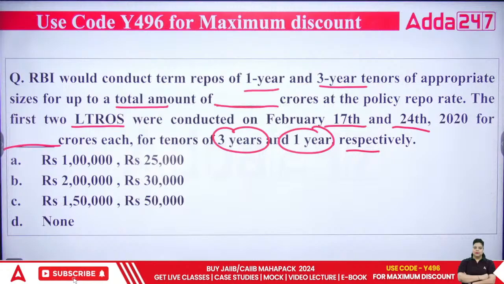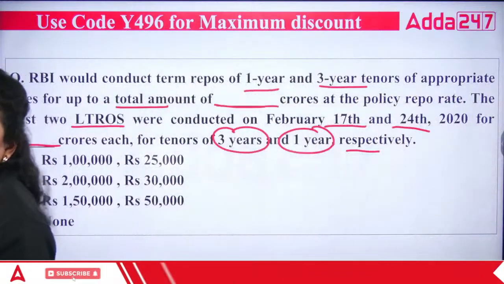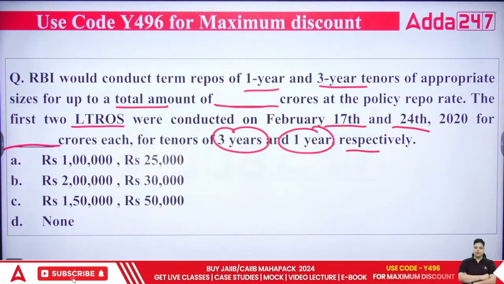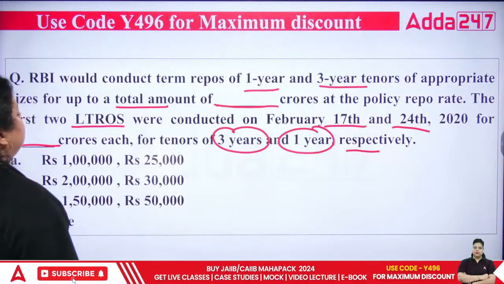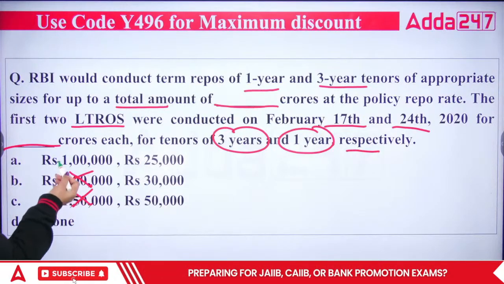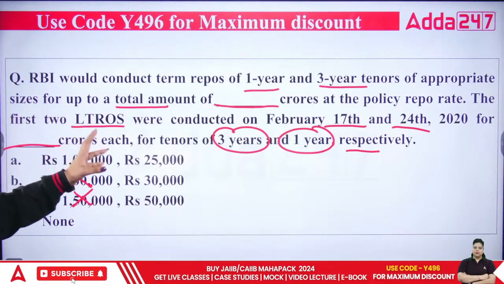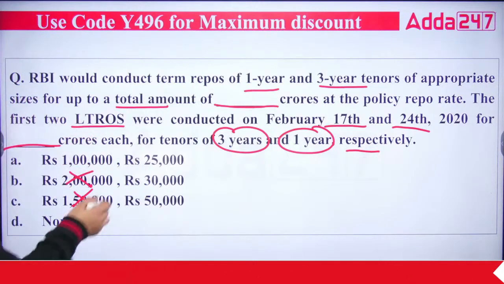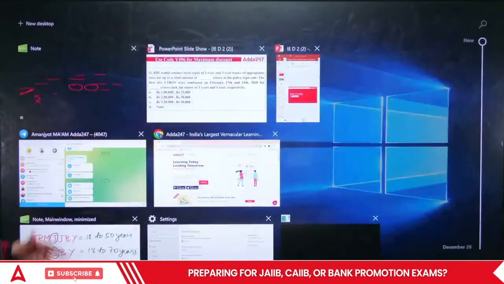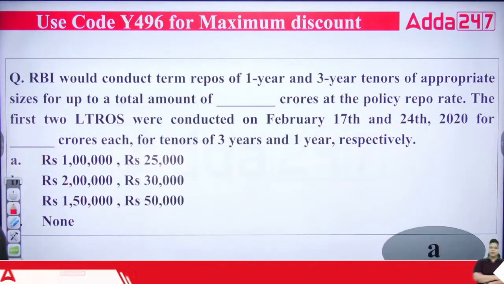Okay, so what do you think? The total amount for the term repo operation for 1 year and 3 years is 1 lakh crores. It means it cannot be B, it cannot be C. It can be either A or D. But when you talk about the first 2 LTROs, what amount was it? It was 25,000. That's why your right answer is A. The second one was increased to 50,000, but the first one was 25,000. So the right answer is A.